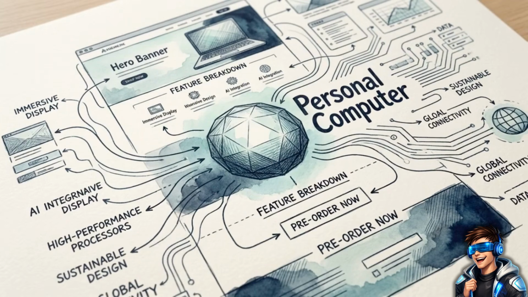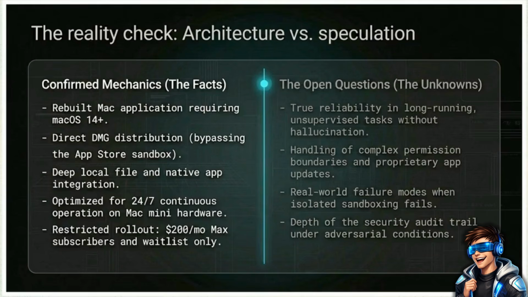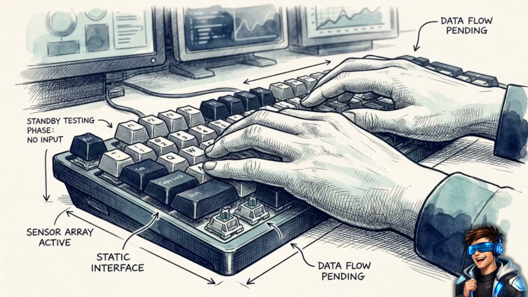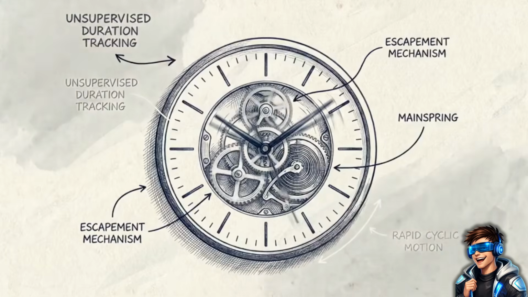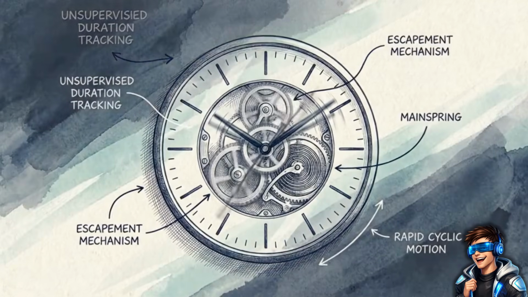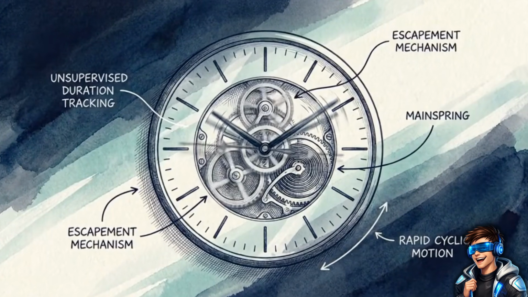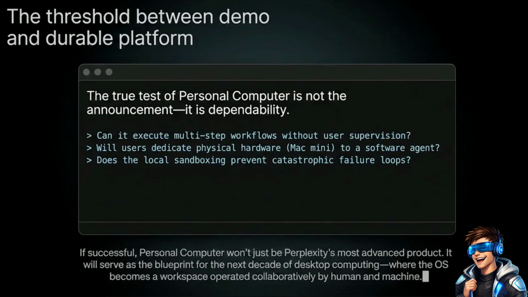This chart divides confirmed facts from speculation. Confirmed mechanics show a direct DMG download bypassing Apple's sandboxing, but massive open questions remain. We don't know how it handles sudden app UI updates, or what real-world failure modes look like when isolated sandboxing fails. Currently, evidence for the product's viability is entirely operational. There are no public leaderboards or standard benchmark tables proving that this desktop operator can function flawlessly over long, unsupervised periods. This central window highlights the ultimate test for Perplexity's new system.